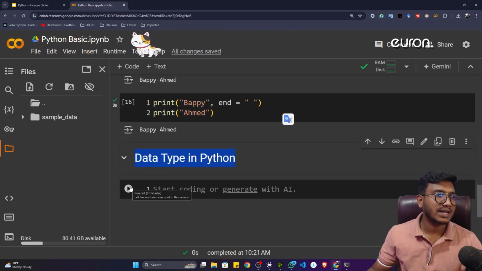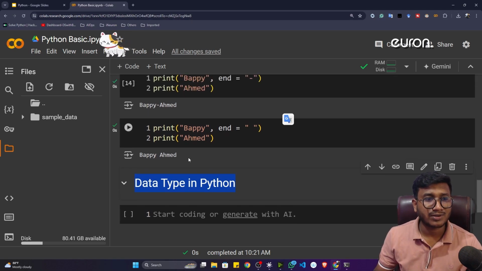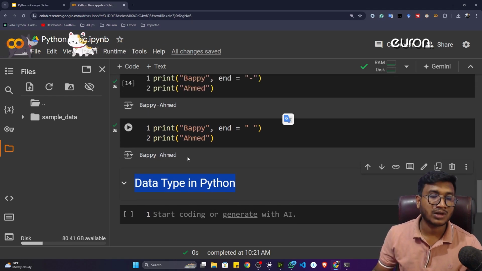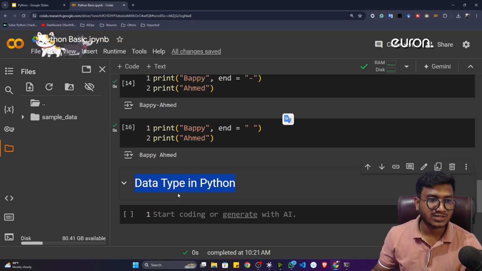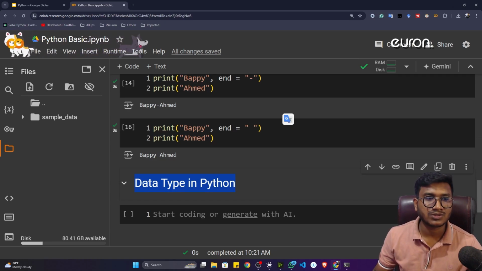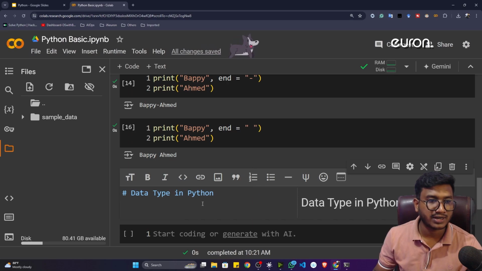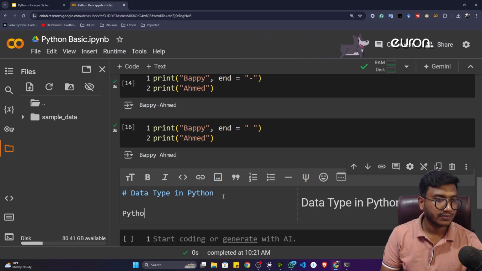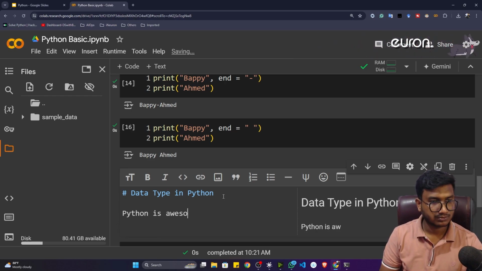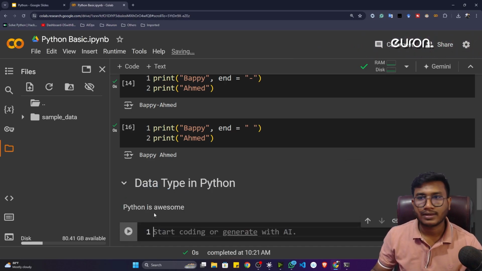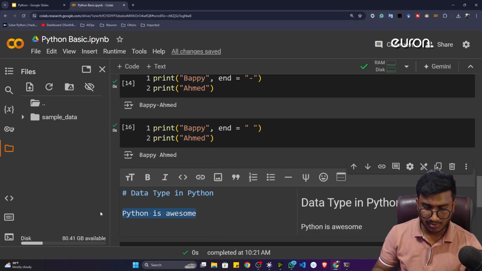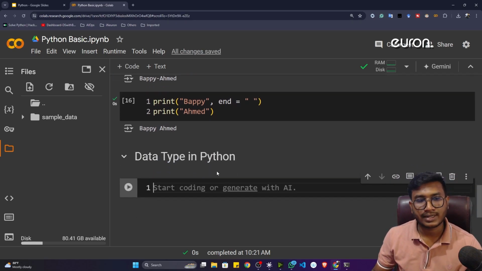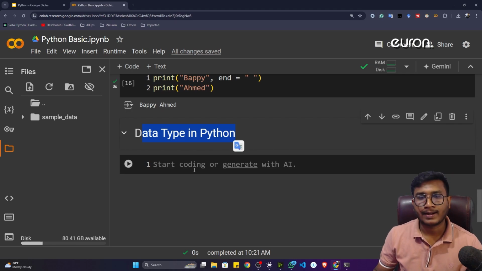So this is one amazing tool, guys, that Google has developed. Here you can not only code, you can also create the markdown. This is called markdown actually. That means you can also take notes. You can also give the title, you can also give the description. Let's say I want to give a description. Just below the title I can write the description. Let's say, Python is awesome. That's how you can give the description as well. Now let me just remove this particular line and keep only this particular title.